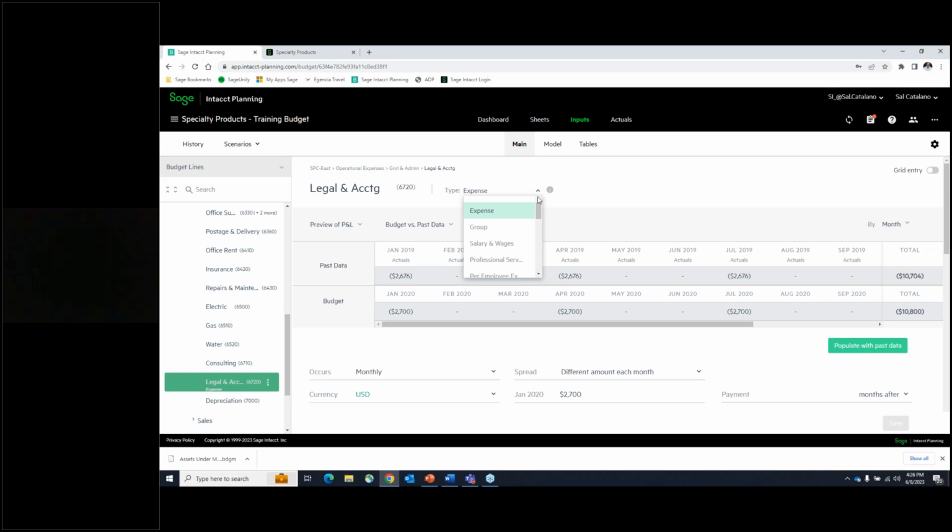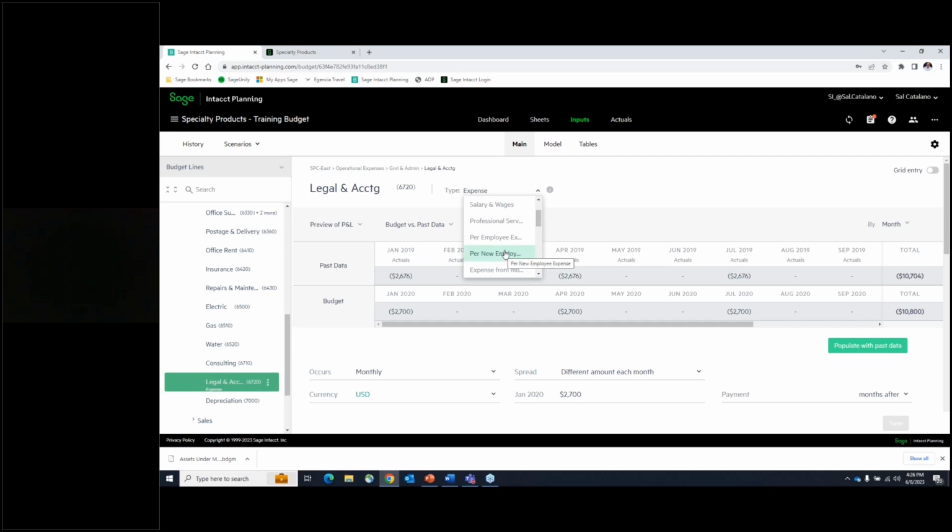Okay, but what I want to show you here is that under this expense type, there are some really cool expense types that we have here. And so a simple expense is just that, a simple expense. But then we've got some things here that I want to show you. Like, for example, there's a per employee expense or per new employee expense.